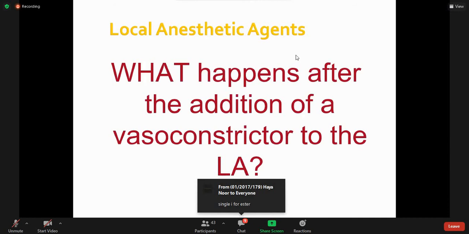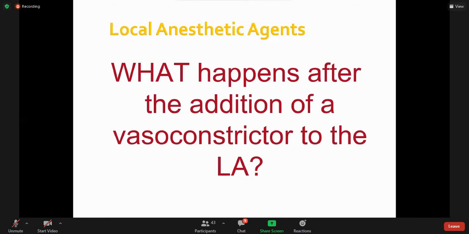Very good. So what happens after the addition of a vasoconstrictor to the local anesthetic? Now I think this point is clear, why there is a need to add a vasoconstricting agent with local anesthetics.